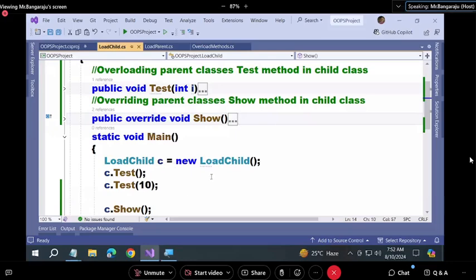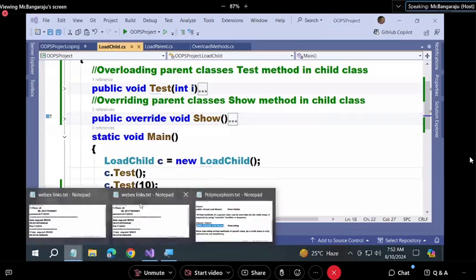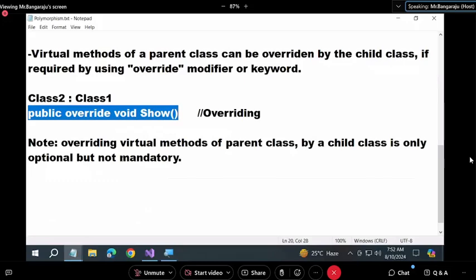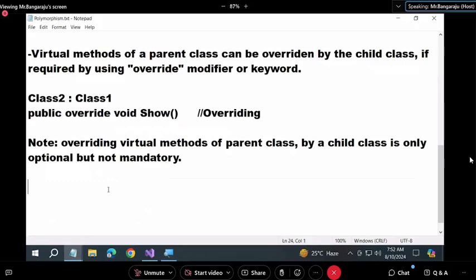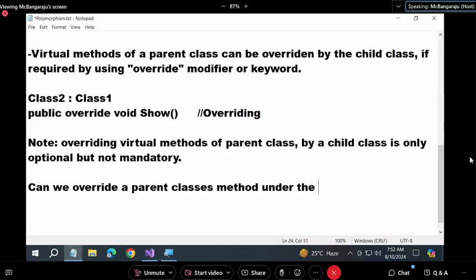Okay, fine, coming back. A small question here. Can we override a parent class's method under the child class without declaring it as virtual?